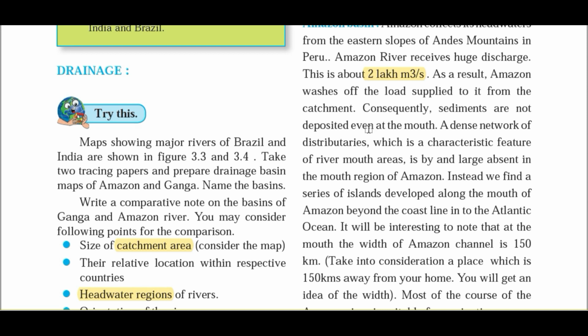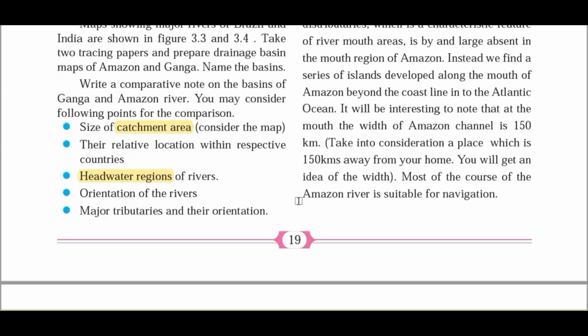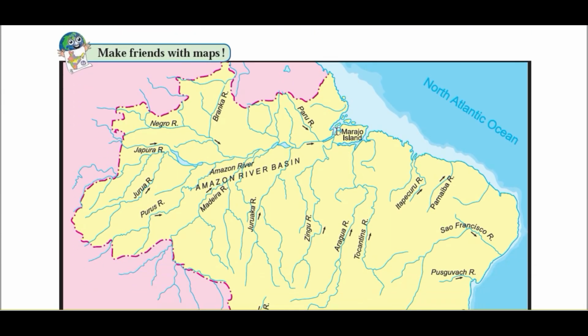Consequently, the sediments are not deposited even at the mouth, and a dense network of distributaries, which is a characteristic feature of any big river near its mouth area, is by and large absent in the case of the mouth of the Amazon River. So here you can observe in this map, there is no delta region.